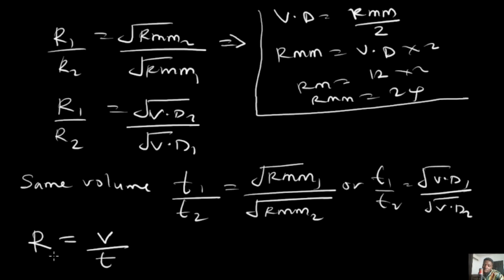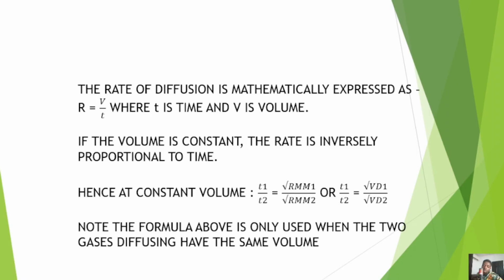Now, you also have that when you are asked to find the rate, rate is given as volume over time. So anytime you are given a particular question and you're asked to find the rate, but you are given volume and time, all you need to do to find it is equals this. Which means if I ask you to find the time when I'm giving rate, the time is now going to be equals volume over rate. And you have that. Okay, so let's solve some questions to help us buttress this point and understand the concept.